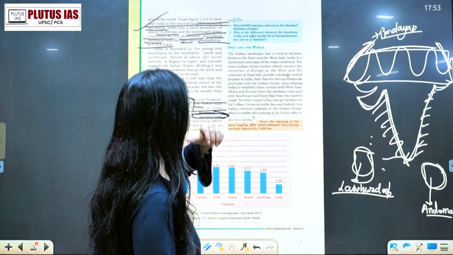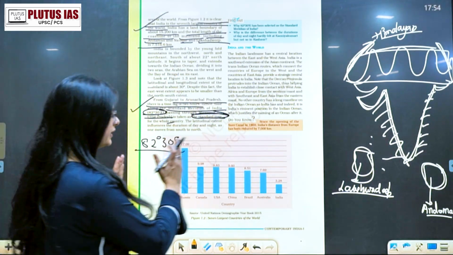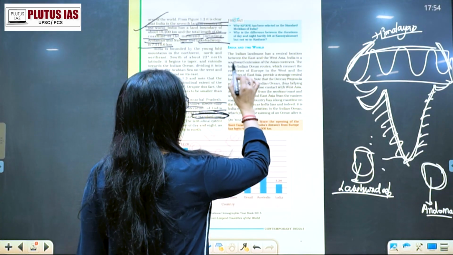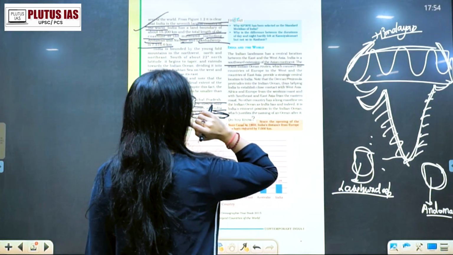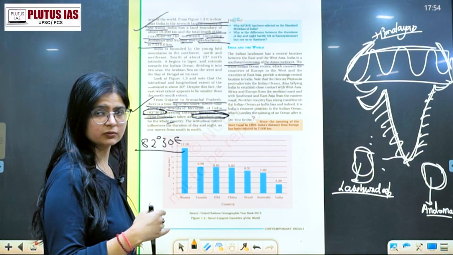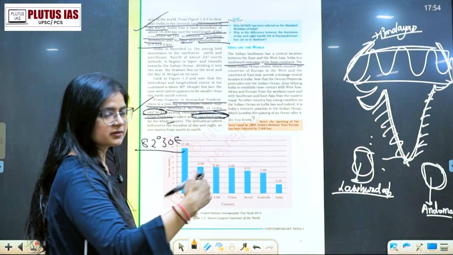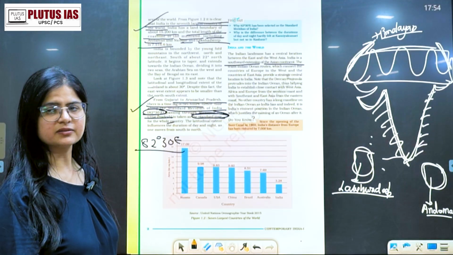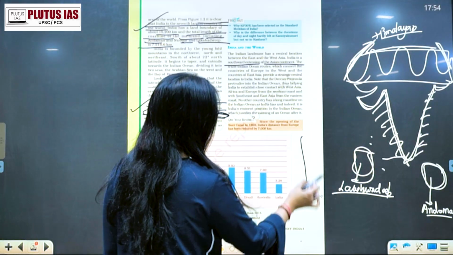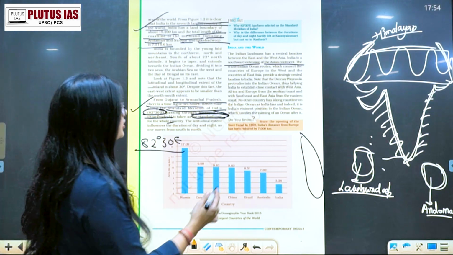India landmass has a central location between east and west. यहाँ पे अगर जाएंगे तो west होगा, इंडिया के right में जाएंगे तो east. India is a southward extension of ancient continent. India comes in the south, in the south Asian countries, right? And to the southeast direction it lies the Southeast Asian countries, all your Philippines, your Indonesia, etc., right?